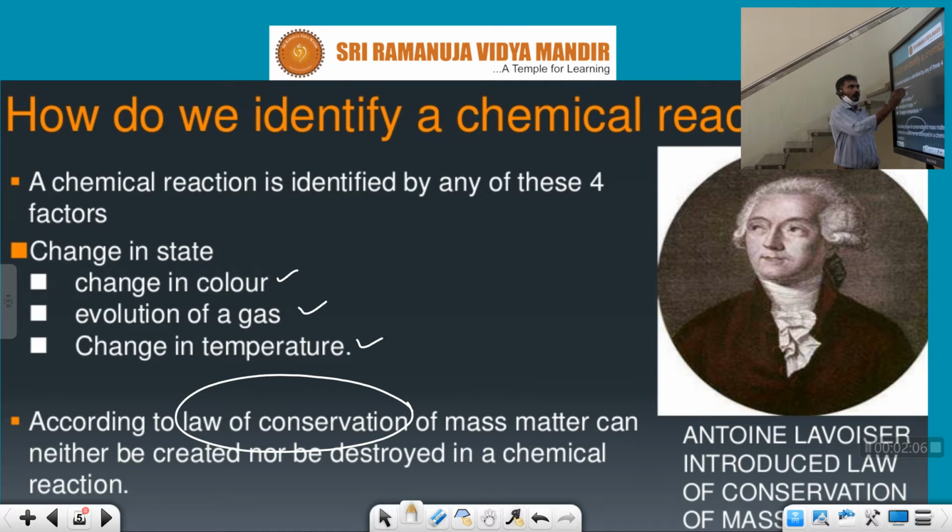So what is a reaction, first of all? A reaction indicates a process undergoing in a system. For example, in our body many processes are going on.